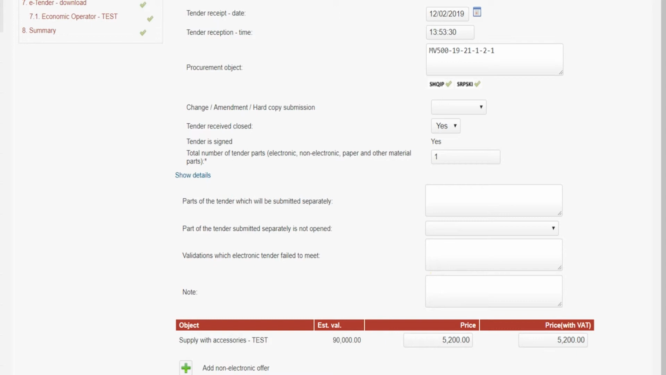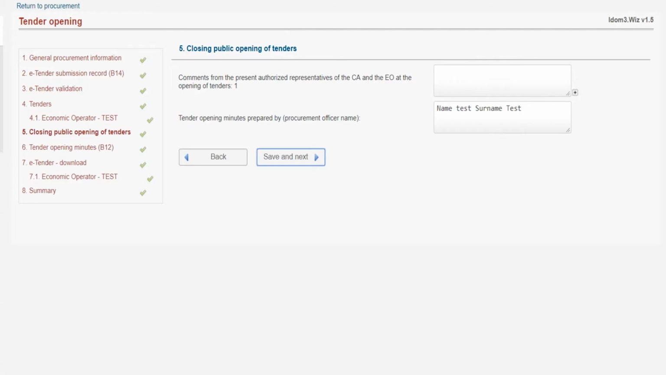Once we have verified the bid details, we repeat the same procedure for all the operators participating in the tender. Save and continue. The fifth step presents the possibility to enter the comments that can be made by the opening commission members, as well as by all parties present in the process. Also, the name of the official who has run the opening process is entered. Save and continue.